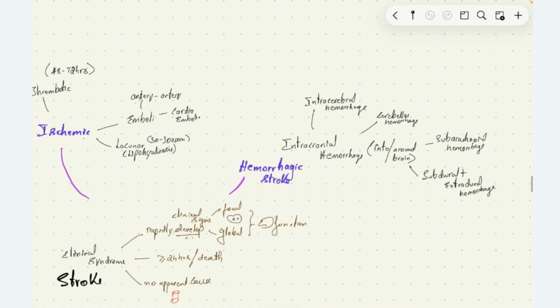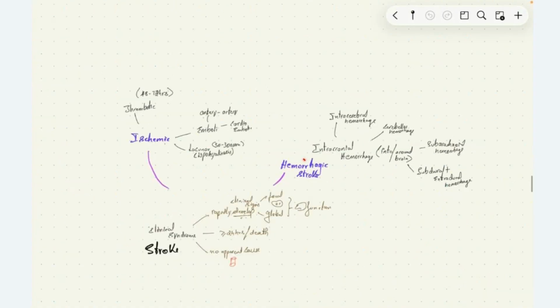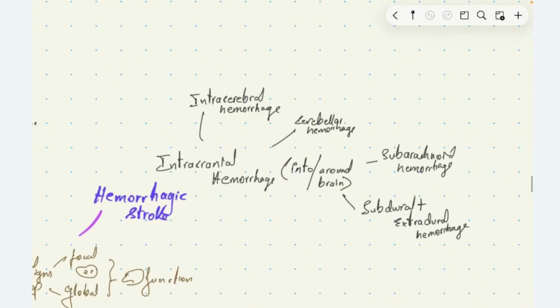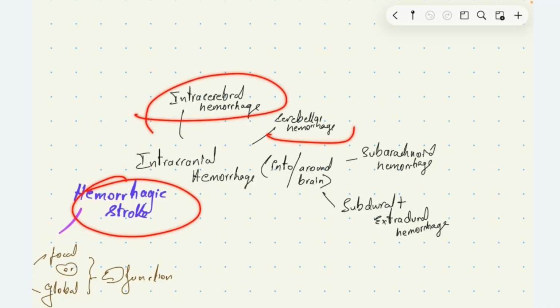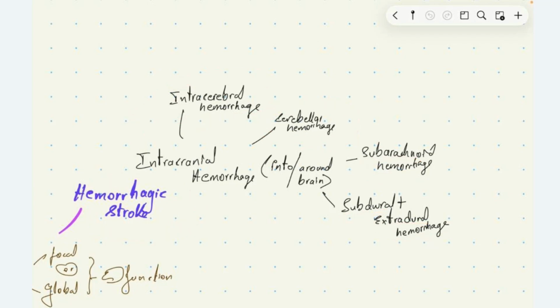Then we have hemorrhagic stroke. Hemorrhagic stroke is intracranial hemorrhage. Under hemorrhagic stroke, intracerebral hemorrhage is there, cerebellar hemorrhage is there, subarachnoid hemorrhage is there, subdural and extradural hemorrhage is there. So hemorrhagic stroke is clinical symptoms caused due to hemorrhage into the brain parenchyma or around the brain. This is about hemorrhagic stroke.